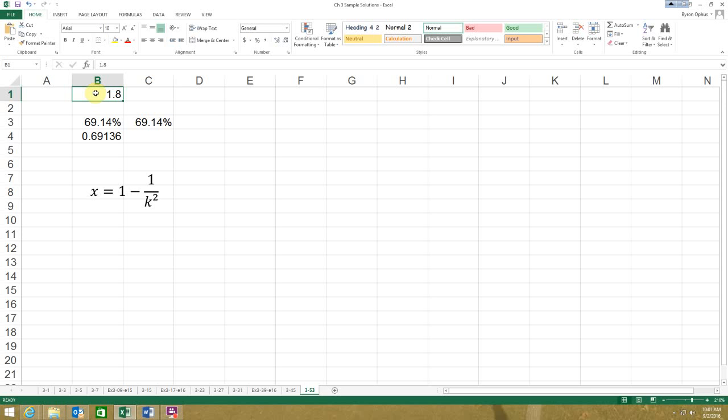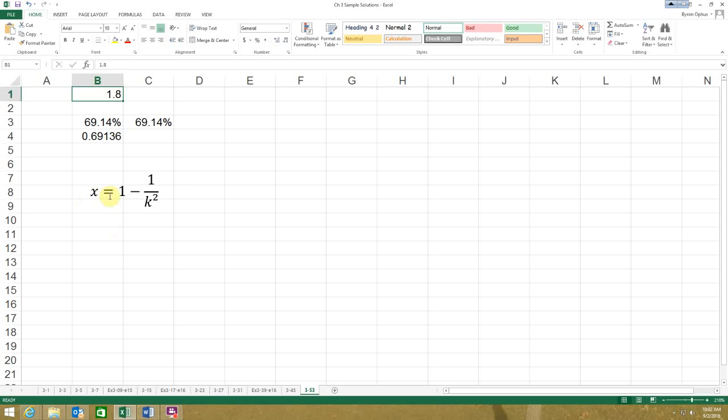Take 500 minus 400, you have 100, so you're $100 away from the mean. The standard deviation is 40, so how many times does 40 go into 100? That's how many standard deviations away you are from the mean. For my problem I have 1.8. For your problem it will be something a little bit different.